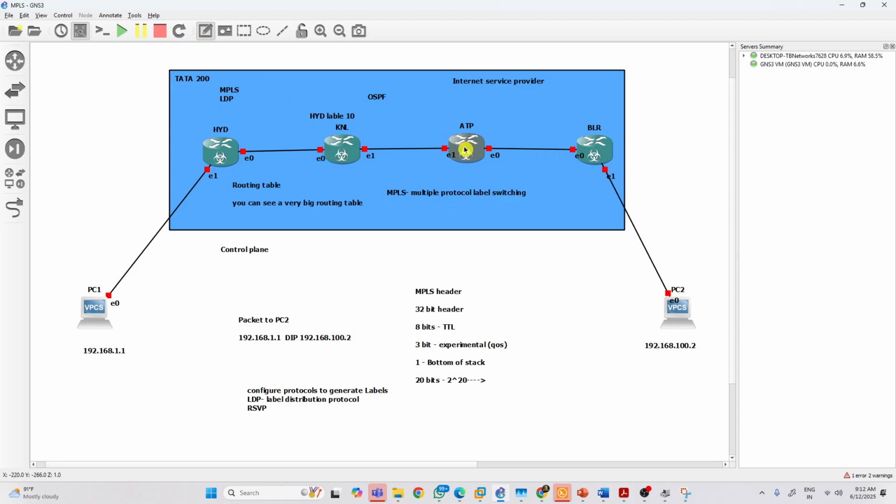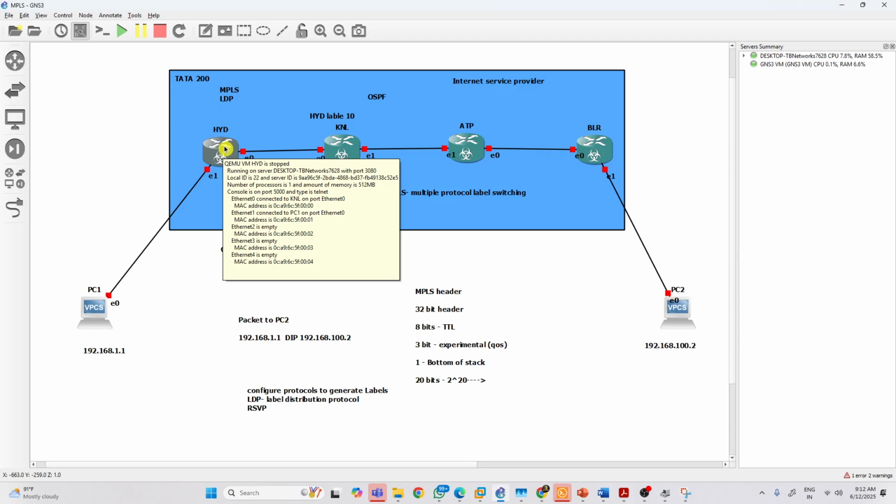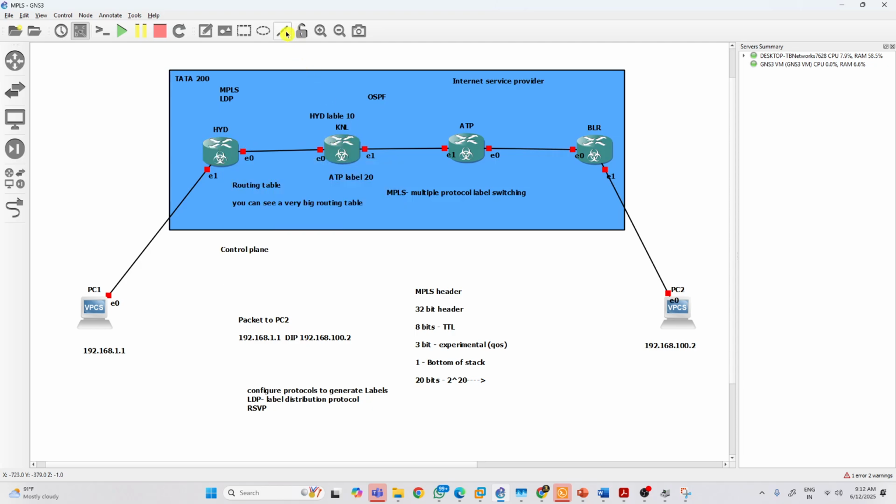Anantapur router also will generate a label, ATP label, some 20 you can say. Just understand, just a random number. Okay. So yeah, this is the thing. And the Kurnool router also will tell the Hyderabad router: Hey Hyderabad router, if you want to send any traffic to me, send it with the Kurnool, KNL, 30 label. Just KNL 30. Okay. Just understand.